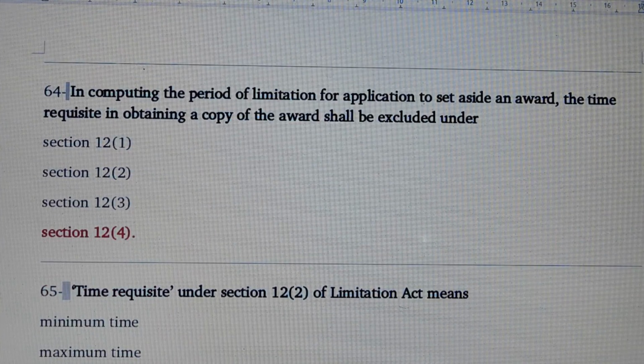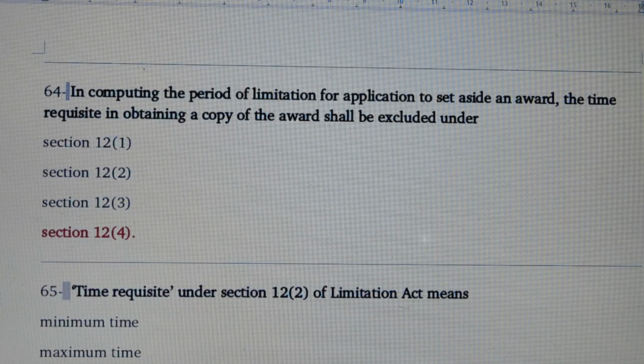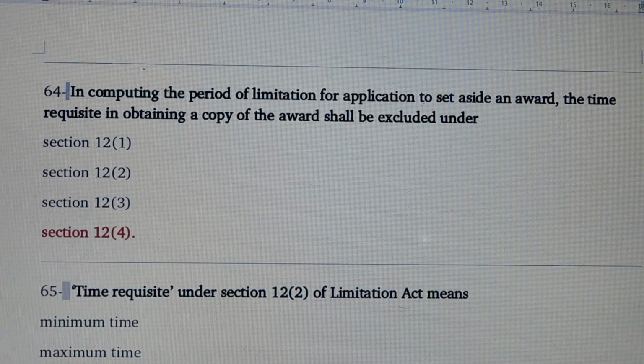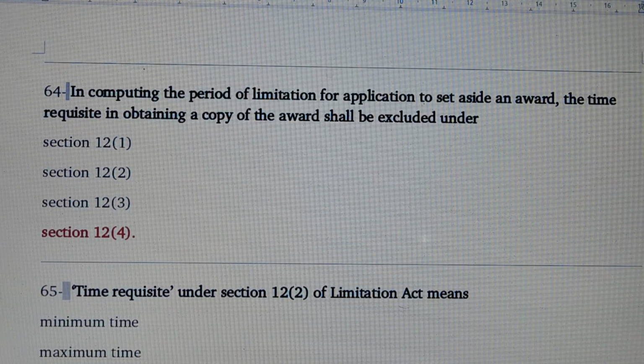Question number 64. In computing the period of limitation for application to set aside an award, the time requisite in obtaining a copy of the award shall be excluded under which section? Answer is section 12 subsection 4. The time requisite for obtaining a copy of the award shall be excluded under section 12 subsection 4.